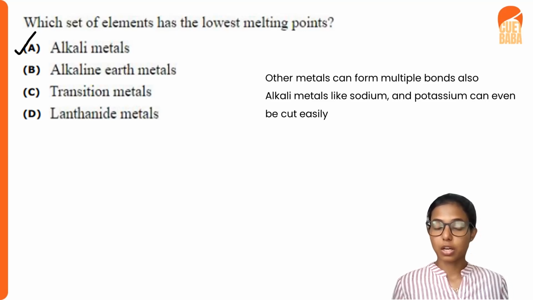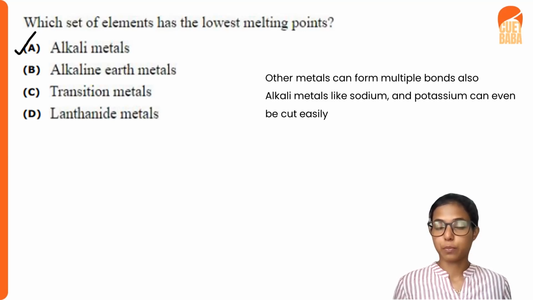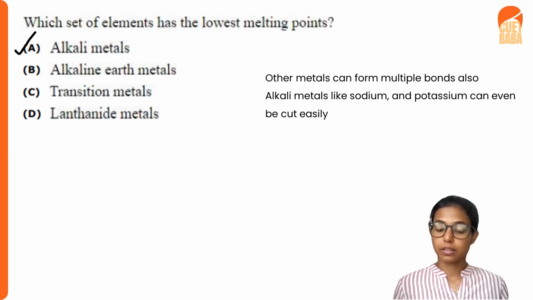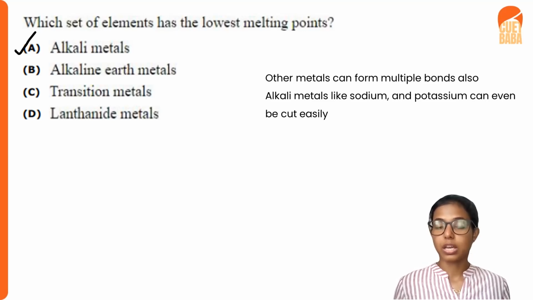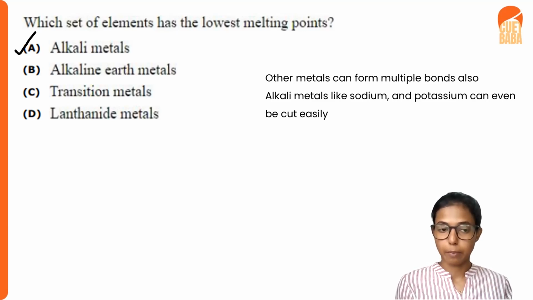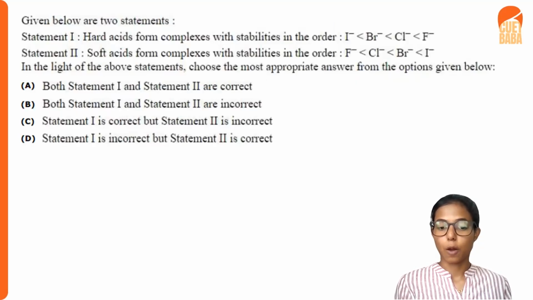In other cases, other metals can form multiple bonds, which make them very strong, and we have to spend a lot of energy in order to melt them. So alkali metals like sodium and potassium can even be cut easily. So alkali metals are the lowest melting elements among the metals given here in the options.